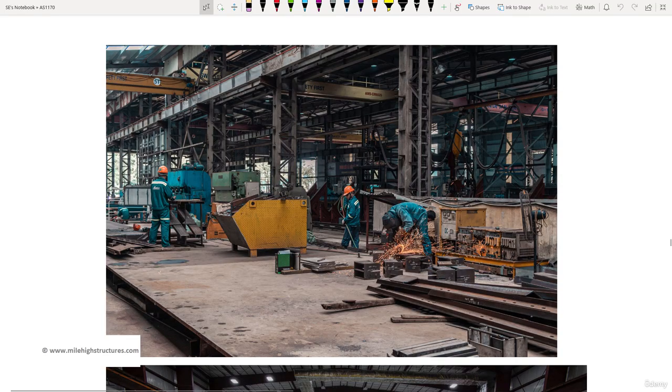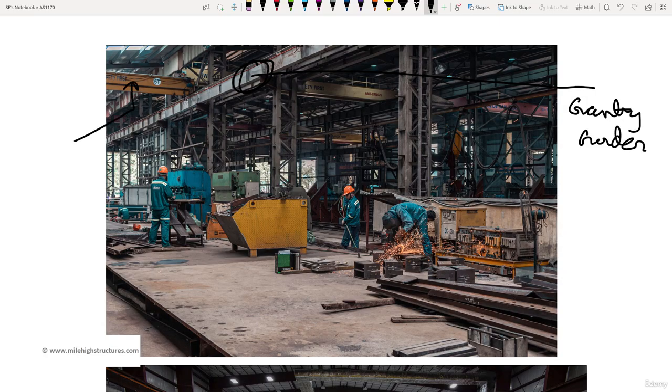So 5T means that the lifting capacity here is 5 metric ton, or we can say 5000 kg, and it is installed onto the gantry girder. So this girder here is known as the gantry girder. And this girder, the one that is basically the part of the crane itself, is known as the crane girder.